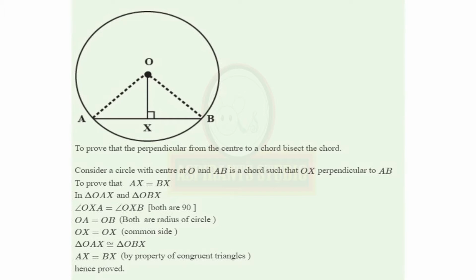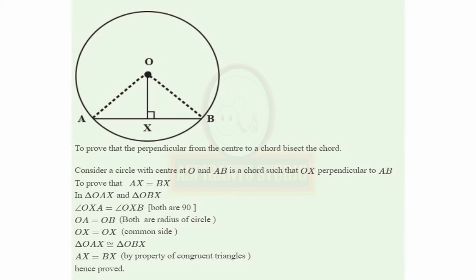We have to prove segment AX is congruent to segment XB, otherwise, AX is equal to BX. So, coming to the proof. Before coming to the proof, you have to make a construction. Draw segment OA and segment OB. This is our construction.